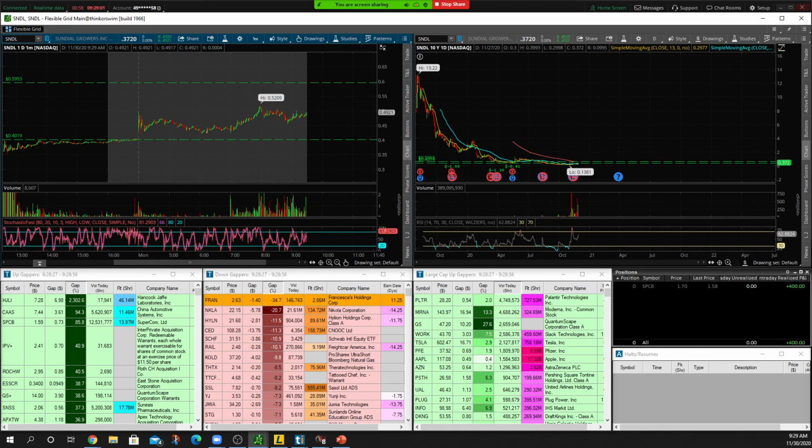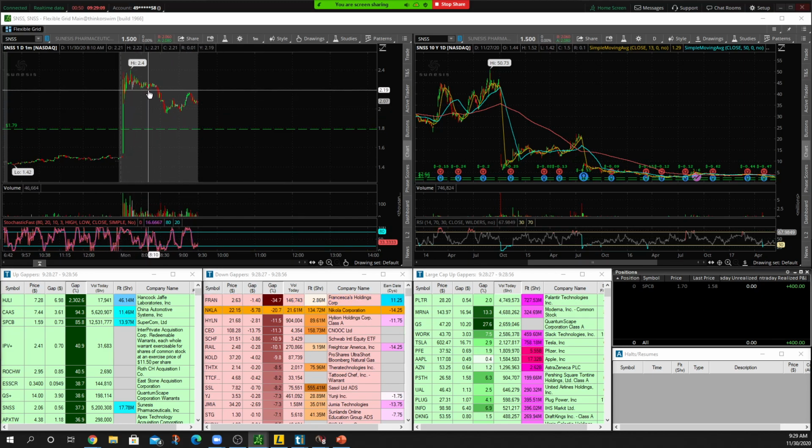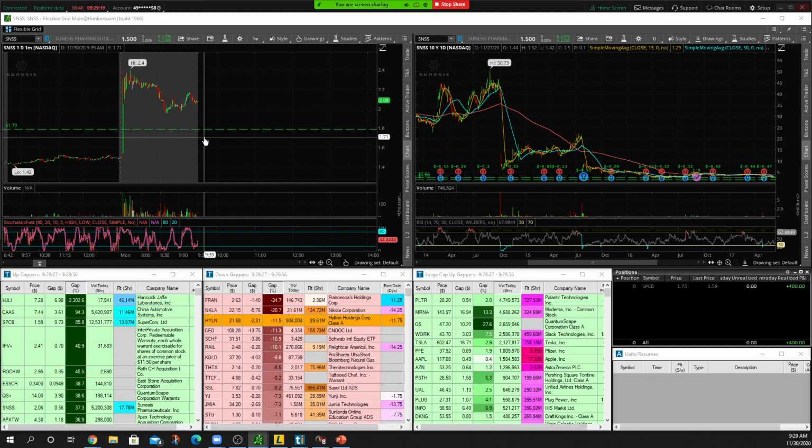Last but not least, we have SNSS. I'm not a fan of SNSS just based on the price action. It was consolidating off that big push to the upside, looking like it had potential to break out of this little bit of a flag formation. It dumped all the way back down to 2, and now it's just slowly chopping around above $2. We do have news this morning on SNSS.